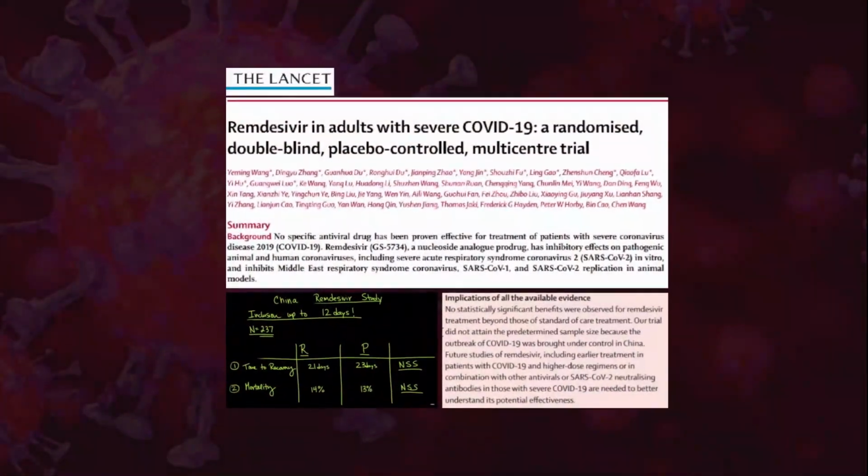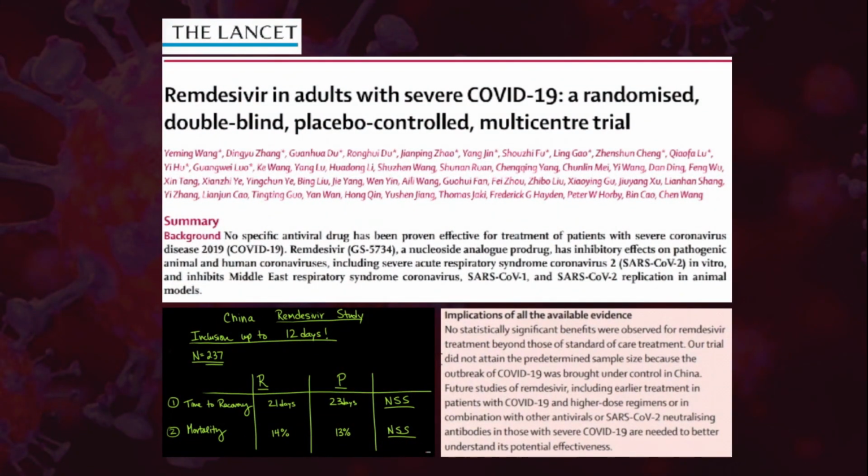So this was a paper published in the Lancet journal, Remdesivir in adults with COVID-19, a randomized double-blind placebo-controlled multicentric trial. A total of 237 patients were enrolled and they divided the results of this study depending upon 2 major determinant factors: one is time to recovery and another is mortality. In the Remdesivir group, the time to recovery was 21 days, while in the placebo group it was 24 days. In the Remdesivir group, mortality was 14%, while in the placebo group it was 13%. So with respect to time to recovery and mortality, this study did not have any statistical significance as far as the use of Remdesivir was concerned.